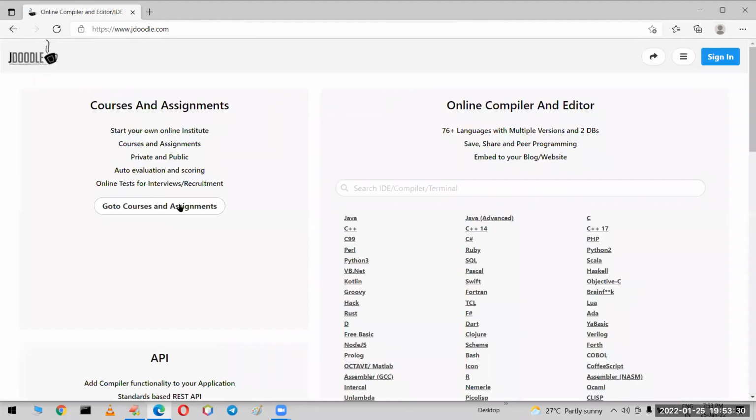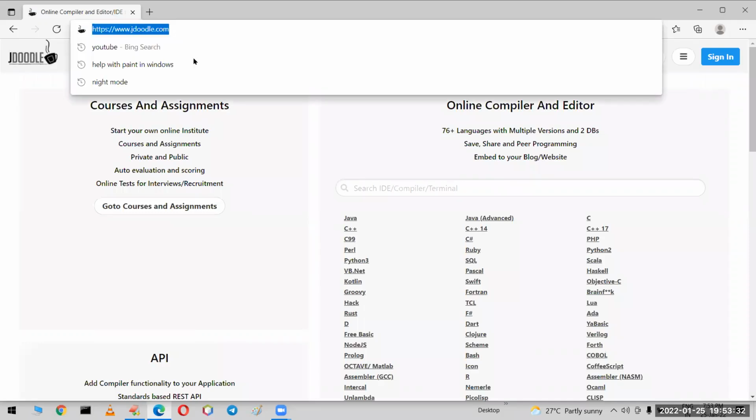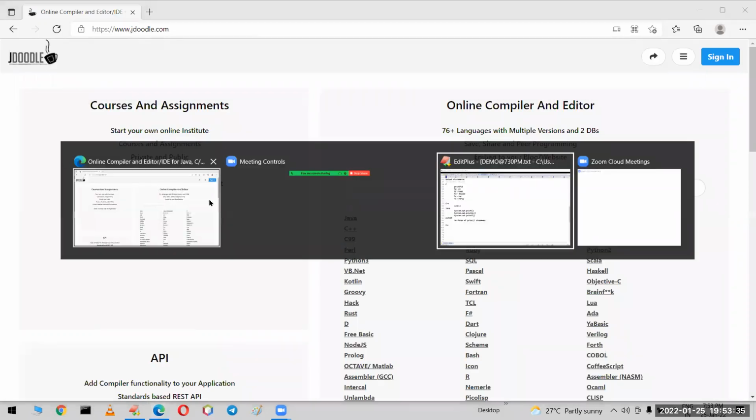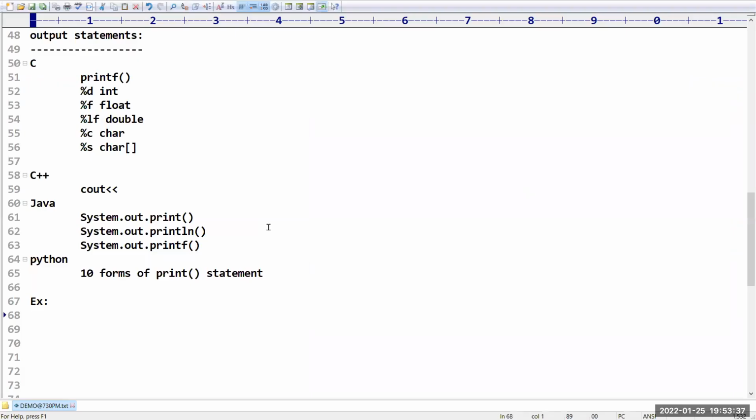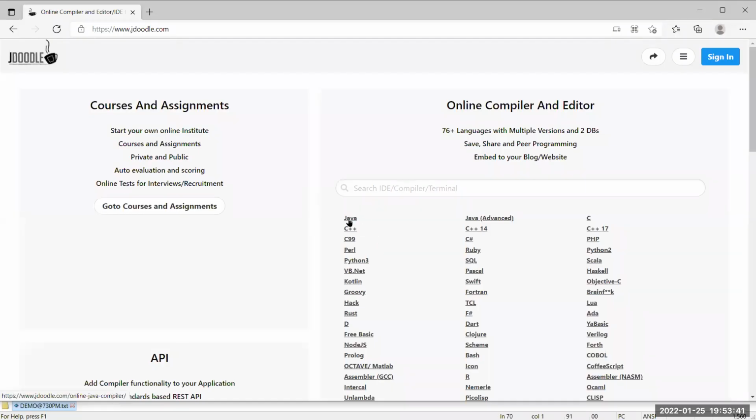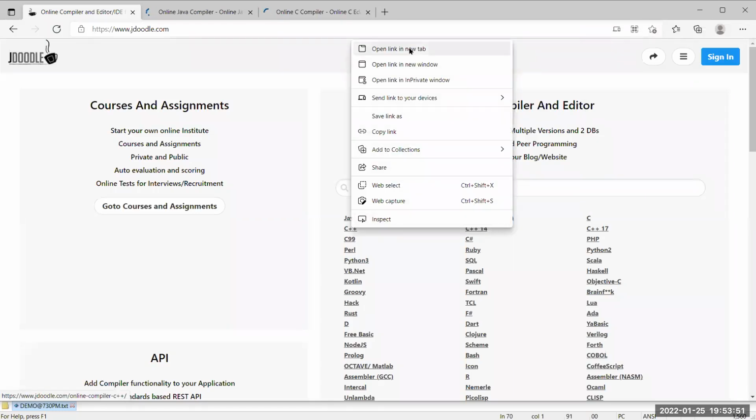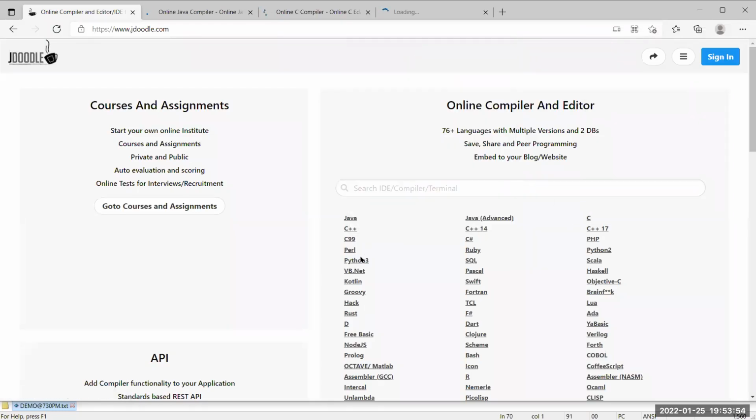I hope you remember this website from your practice. This website provides support for all the compilers. You can see we have a Java compiler, a compiler for C language, for C++, and for Python.